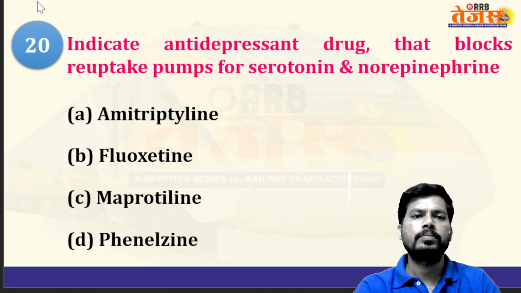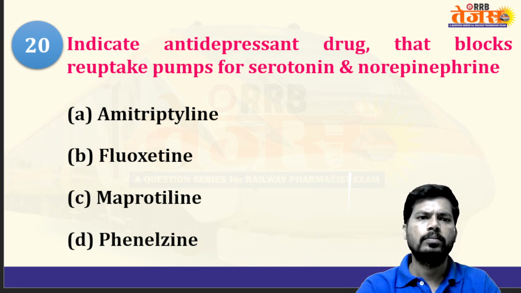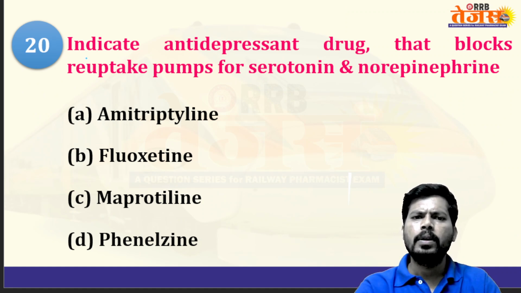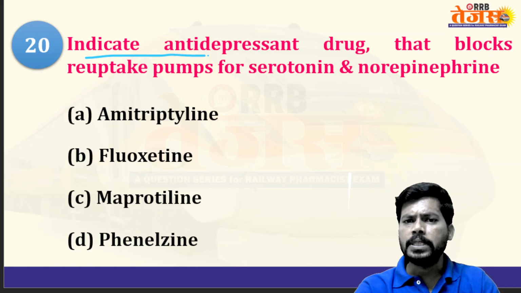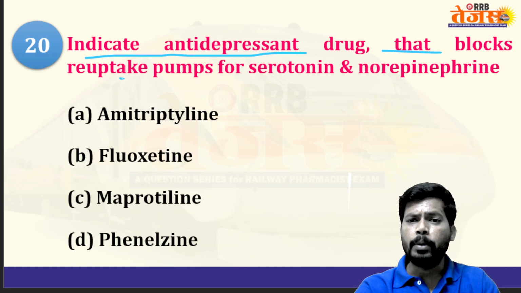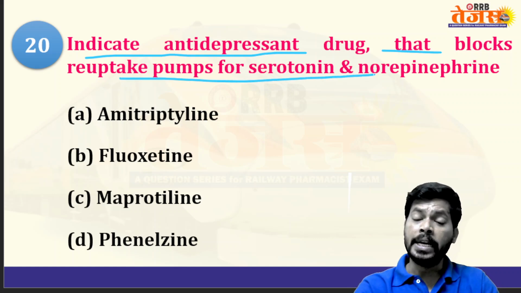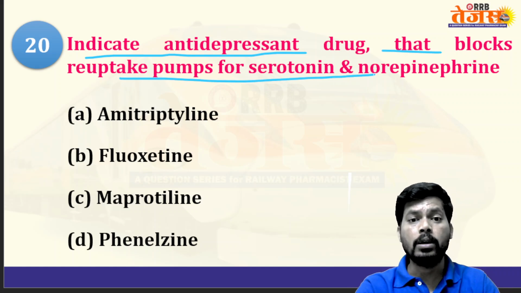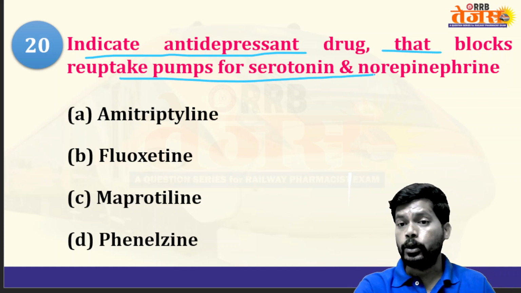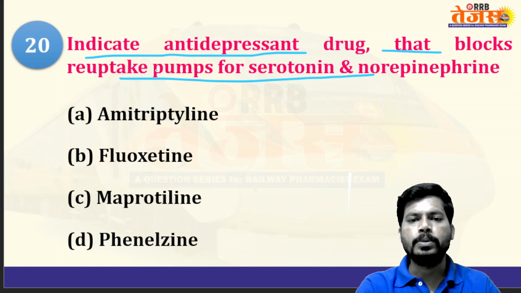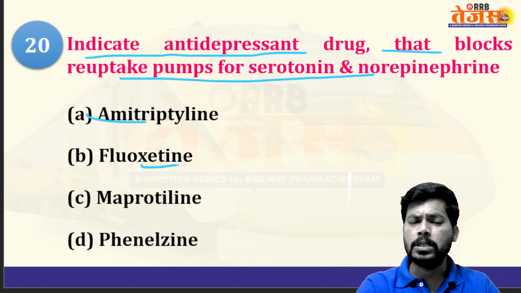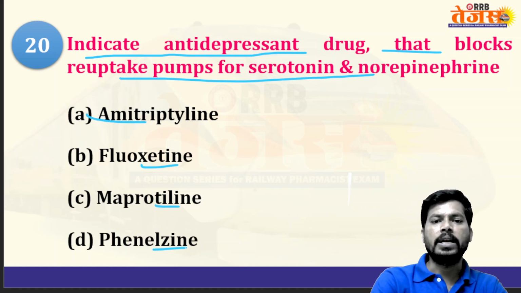Next, indicate the antidepressant drug that blocks the reuptake pump for serotonin as well as norepinephrine. So options like amitriptyline, fluoxetine, maprotiline, phenelzine.